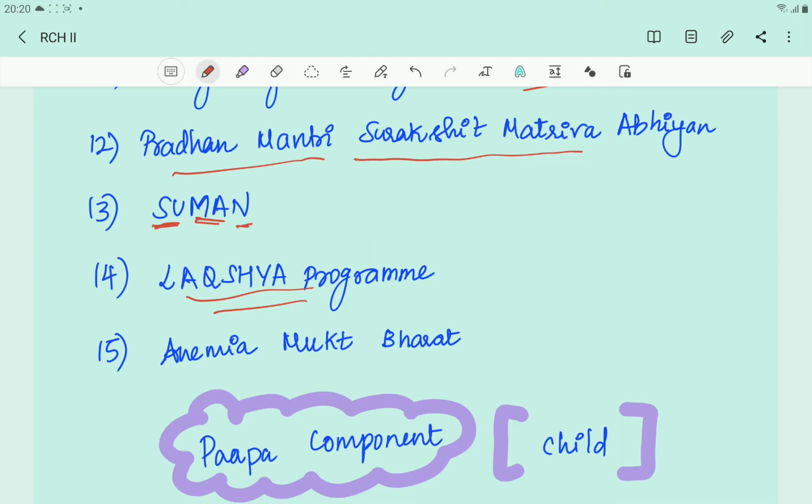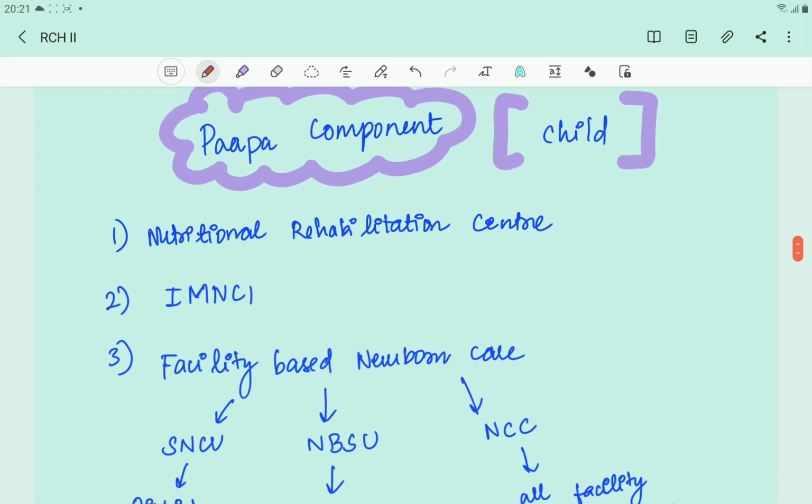That's it. So next thing is Anemia Mukt Bharat, anemia free India, okay. In this, objective is that we have to give focus to the child for the first 1,000 days, and this part is called Poshan Abhiyan. First 1,000 days means we'll take care of them until 3 years. Make sure that they don't get malnutrition, and we'll take care of the mother, we'll take care of the child. And then from 3 to 6 years, they will be taken care of at the Anganwadi center. So that's it about the mother component, okay.